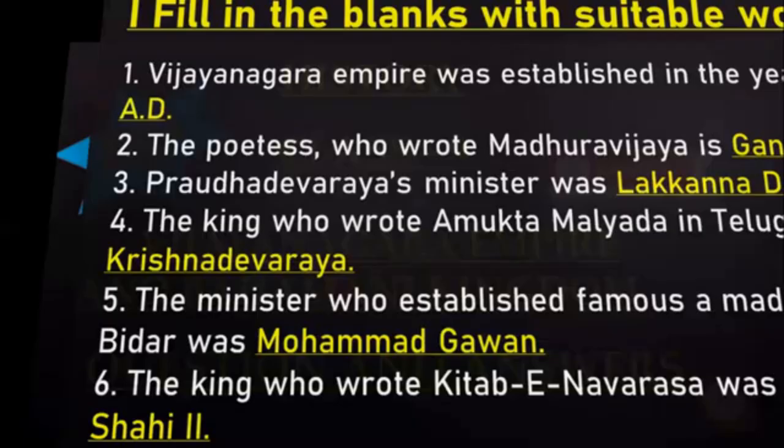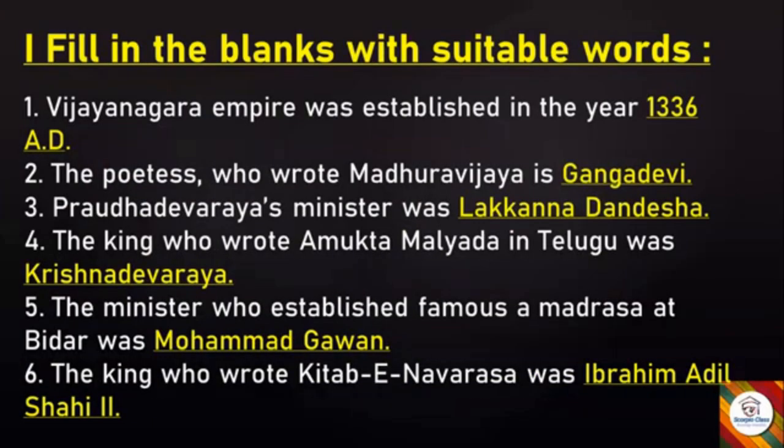Now let's move ahead and start with our notes, which we have here as first main: fill in the blanks with suitable words. So the first fill-up over here is: Vijayanagara Empire was established in the year dash. Answer is 1336 AD. Next, the poetess who wrote Madhura Vijaya is dash. Answer is Ganga Devi.